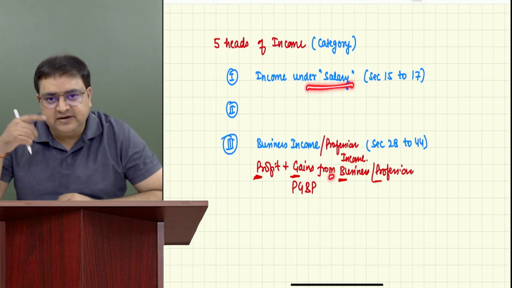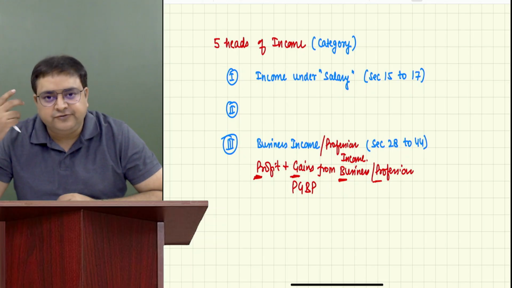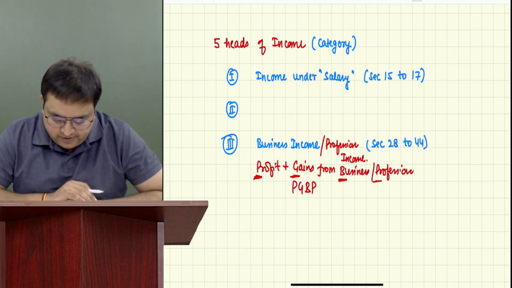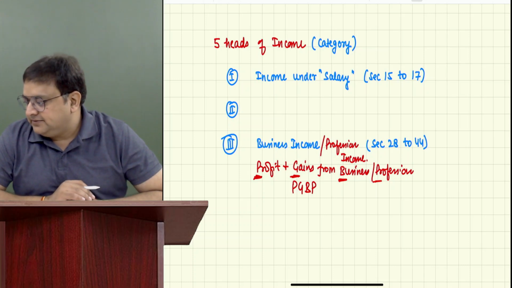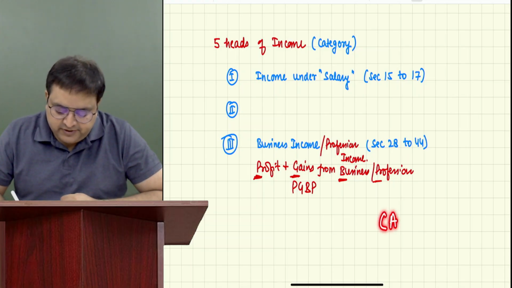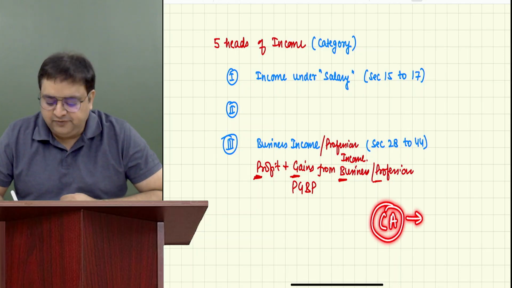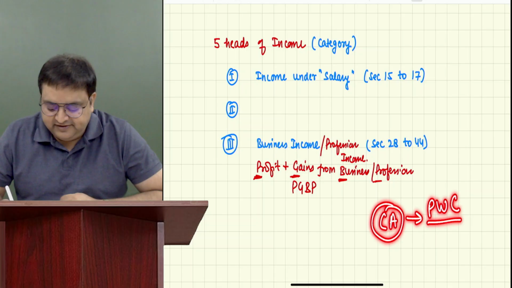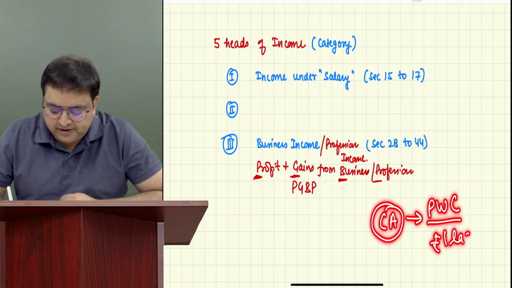And when you have imagined for your father, for your parents, for your uncle and aunt, generally you find these income. Let's say, for example, Srinidhi is a chartered accountant and she is working with a company. Let's say she is working with PwC, PricewaterhouseCoopers, and she is getting a salary of 1 lakh rupees per month.